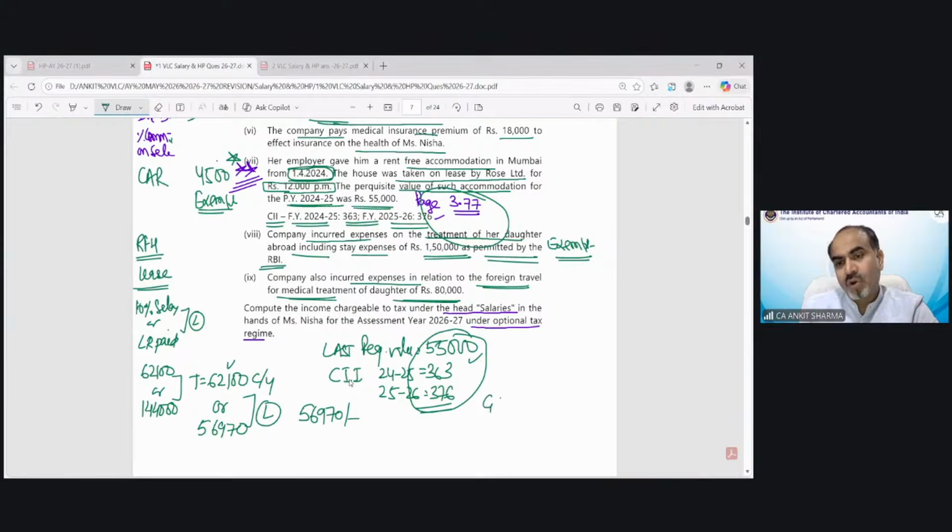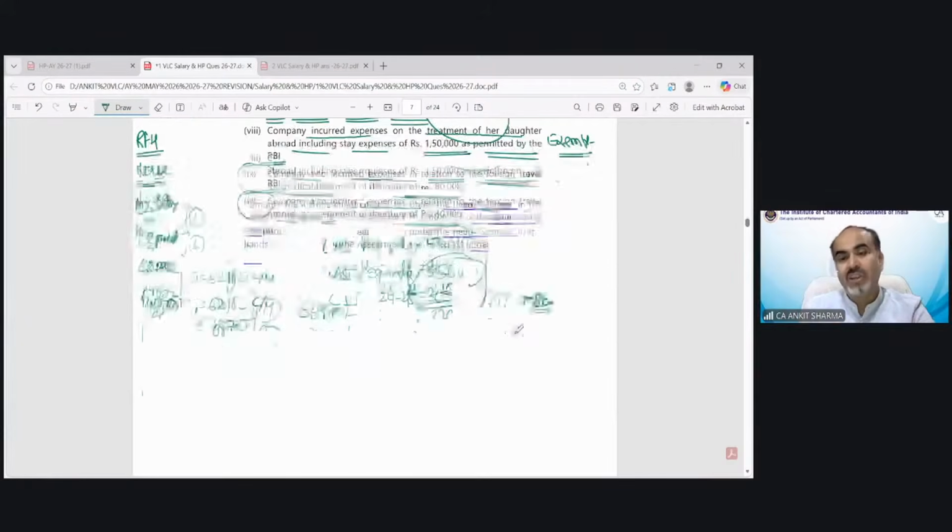So if your gross total income does not exceed 8 lakh rupees, without including this, then this 80,000 would be exempted. And if your GTI is exceeding 8 lakh rupees without including this point, then that is going to be taxed. This 80,000 is going to be taxed depending upon your GTI value. So now we have to see our GTI.